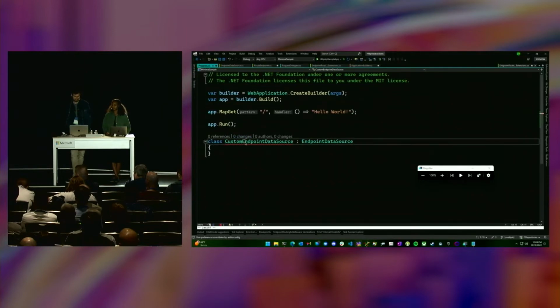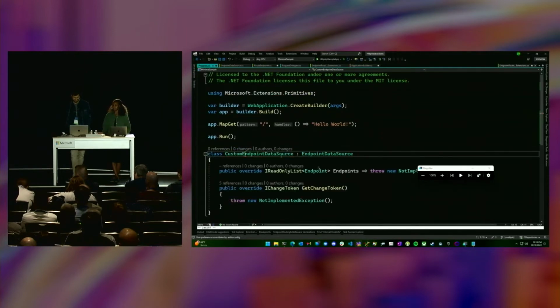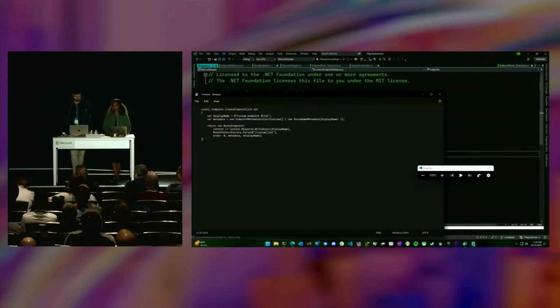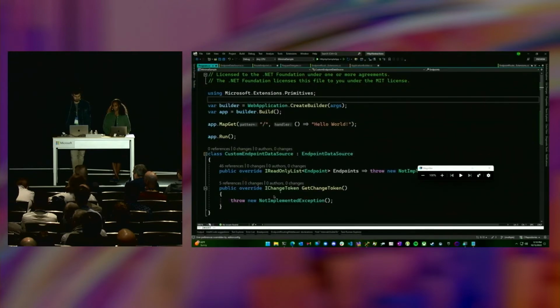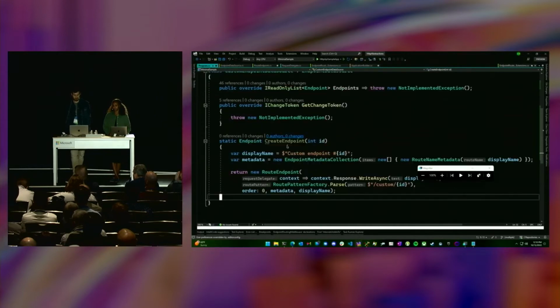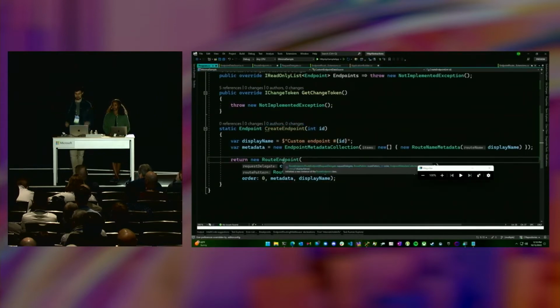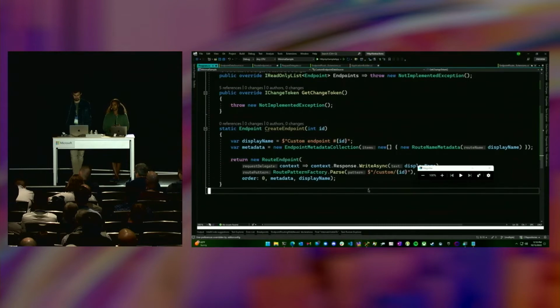but what's great is that you can leverage a lot of the default implementations for things, right? So that is great, and we'll show that in a little bit. I am not going to live code the creation of the endpoint. So we looked at the endpoint and the route endpoint stuff earlier. The route endpoint is that class that derives from endpoint and adds the route pattern that we just looked at a minute ago. I'm creating a new one of those.